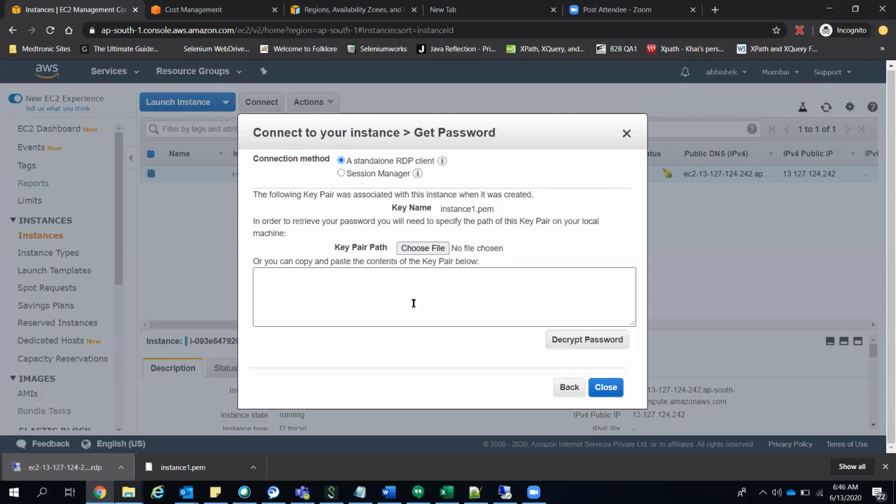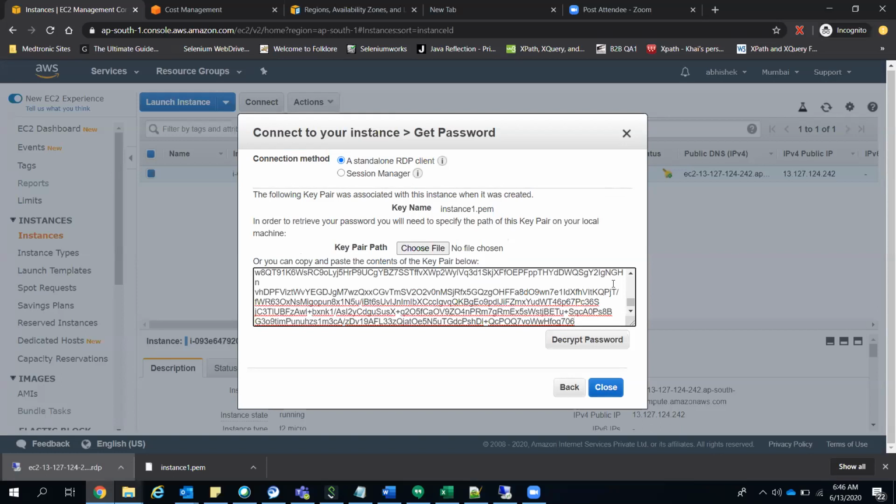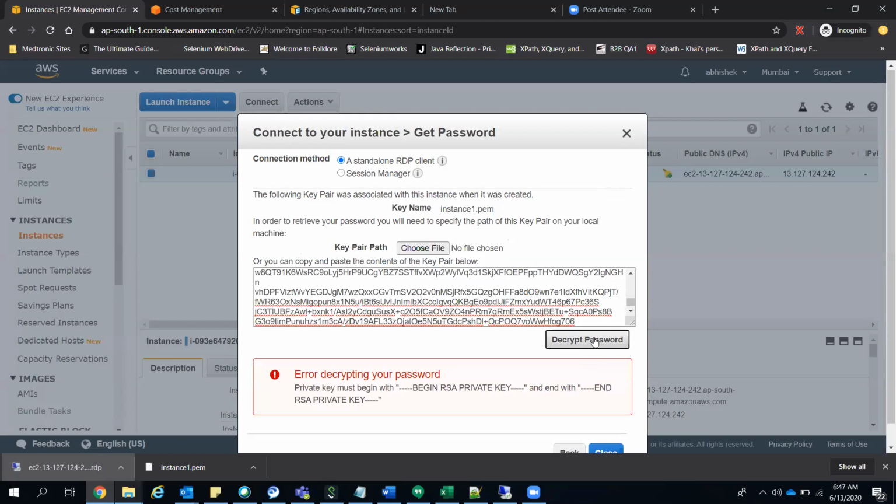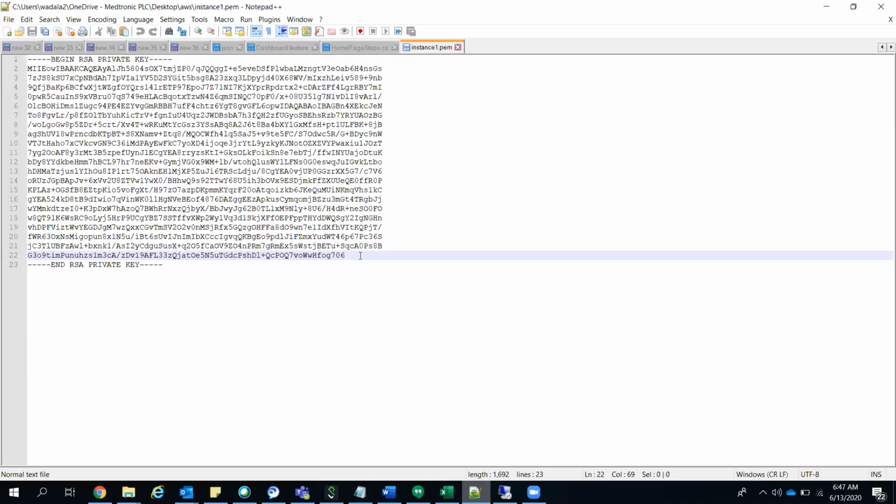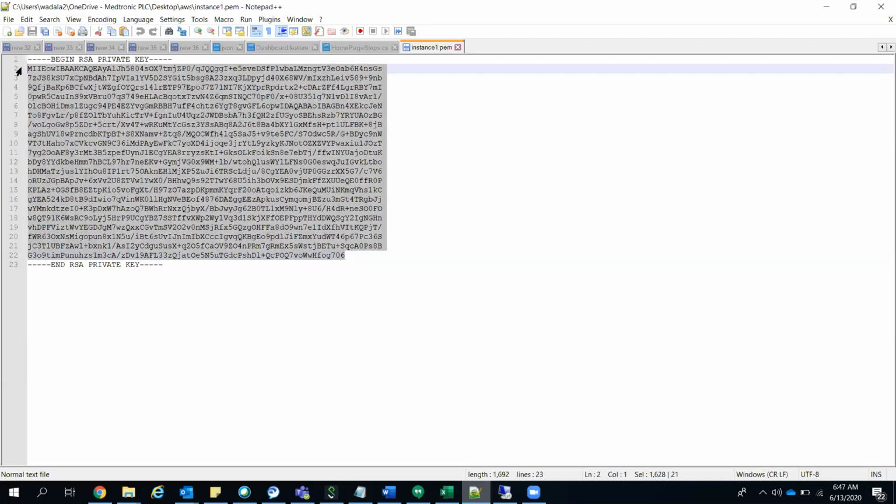Okay, at that time it was asking for it. Now you need to put your keys here. Where is the key? Copy paste the key here. Decrypt the password. Actually, I was trying from my side, so there is an error. You did not copy it right. Delete this. You have to copy everything from the beginning till the end. Is it complete? Yeah, that one. Exactly. That's the way it is.